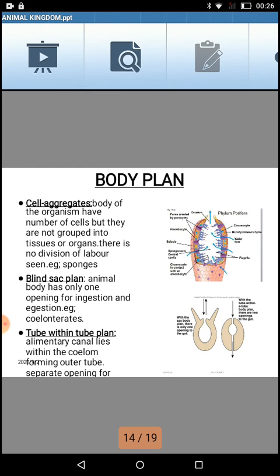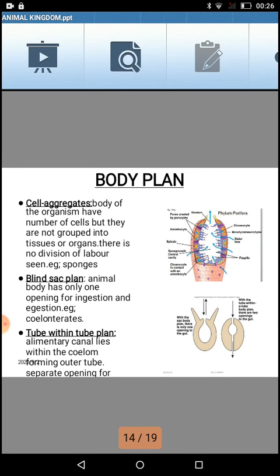Along with other structures which we have discussed, let us discuss one more thing, that is body plan. Body plan, again, cell aggregates means the cells are present. That's what we were discussing in the first part of the basis of classification, where the organisms have number of cells but they are not grouped into tissues or organs, and there is no division of labor observed. For example, in case of sponges.